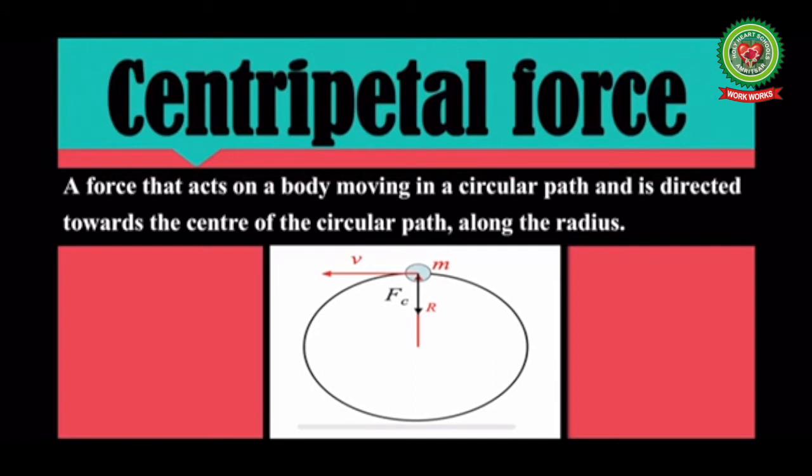So, the motion in a circular path is possible only under the influence of a force which is known as centripetal force. So, a force that acts on a body moving in a circular path and is directed towards the center of the circular path along the radius is known as centripetal force.